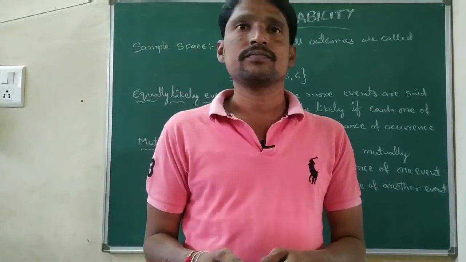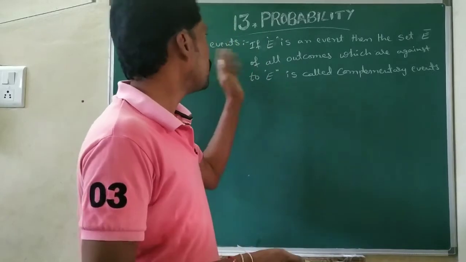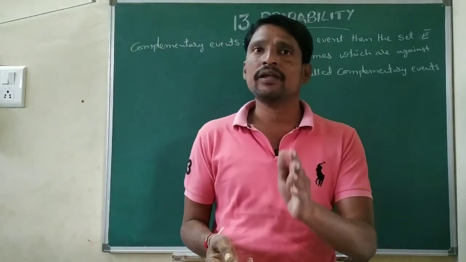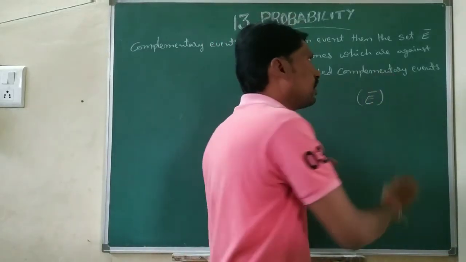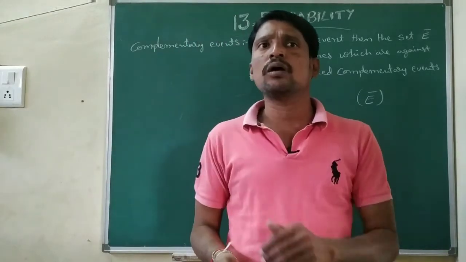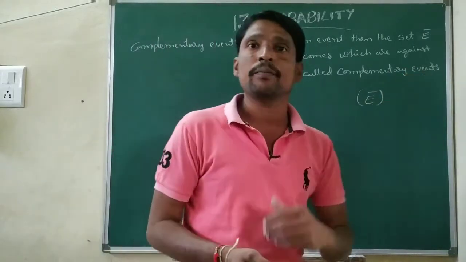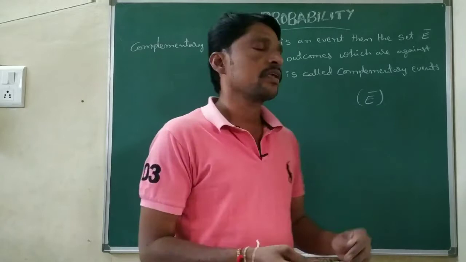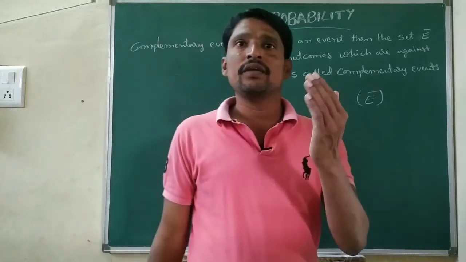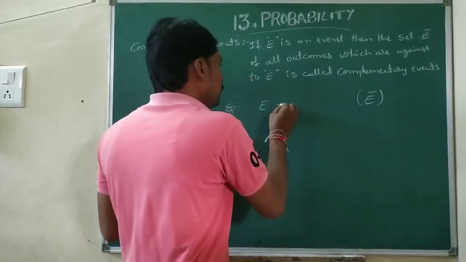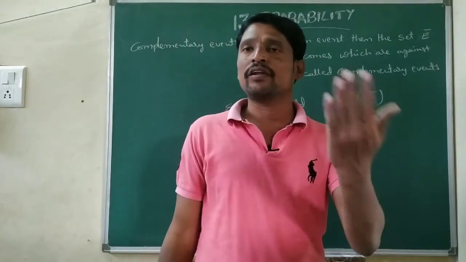Next, complementary events. What are complementary events? If E is an event, the set of E complement, E bar, of all outcomes which are against E is called the complementary event. For example, let E be getting an odd number when a die is thrown.